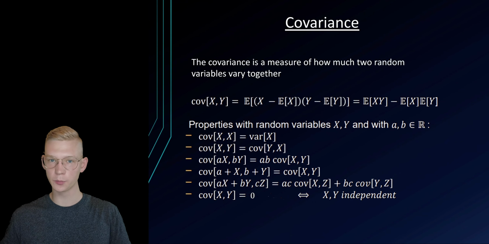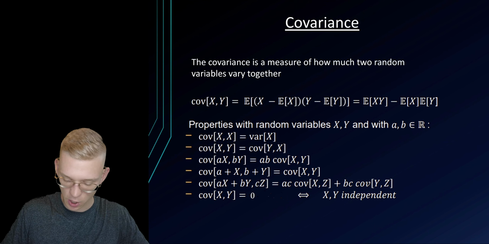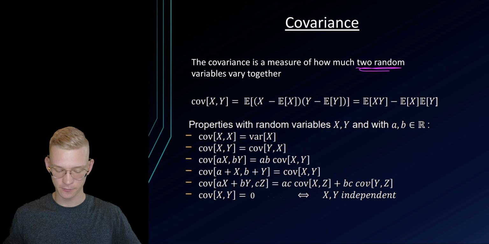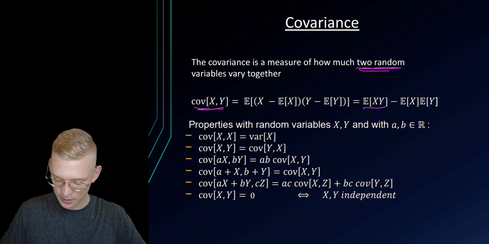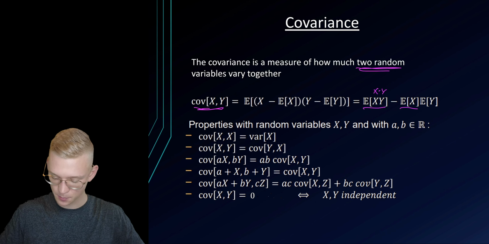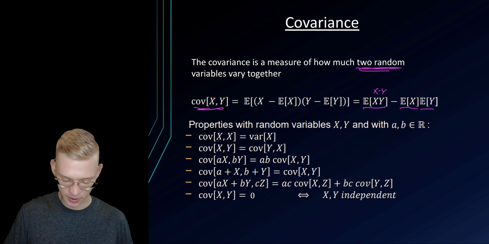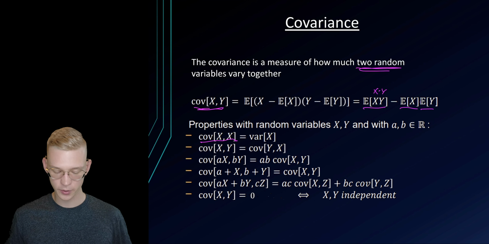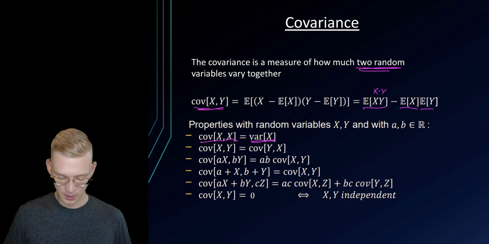If we have multiple variables, we will talk about the covariance. So the covariance is a measure of how much two random variables vary together. We get the covariance by having E, the expected value of x times y, minus the expected value of x times the expected value of y. Here we have also some properties. If we talk about the covariance of x and x, that is actually just the variance of x.